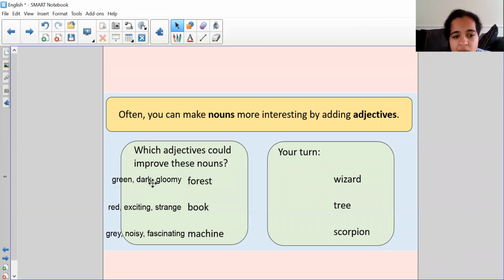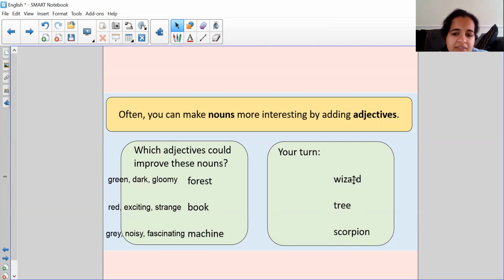So it's your turn now. Can you have a go at describing these three nouns? So, as always, you can always go with the color, but then you could also go with some more exciting adjectives. All right, so have a go. Your turn. Can you describe a wizard? Can you describe a tree? Can you describe a scorpion? Okay, so pause the video, have a go.